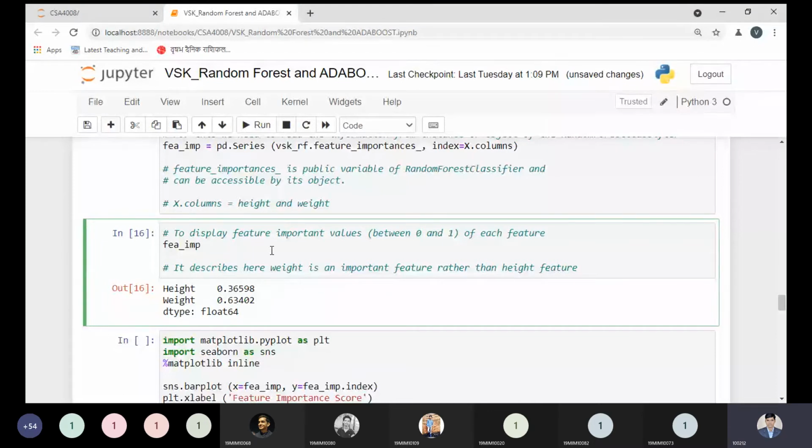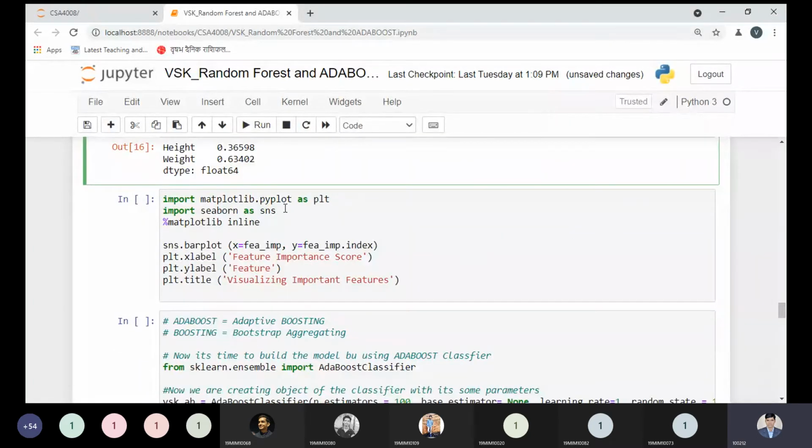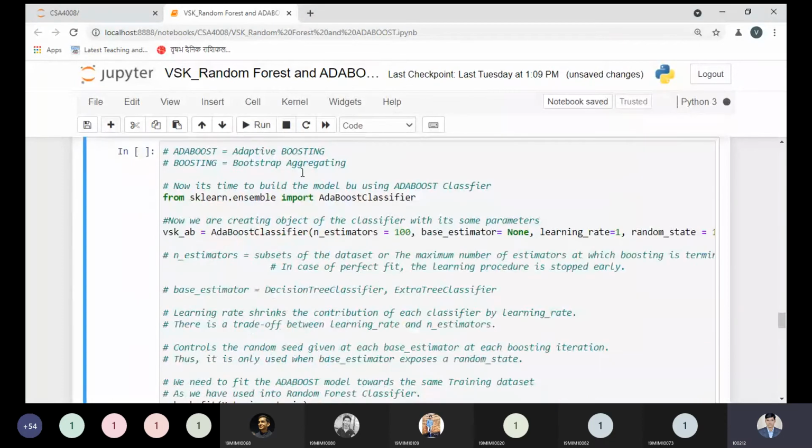But when we have many features at a time, what do we need to do? We need to see which features provide the highest rank, or we can say the highest value. From that, we can choose the selected features and build our model. So this is the important exercise by which we can do it. And I'm showing this proof graphically, by using the graph. You can see it here.